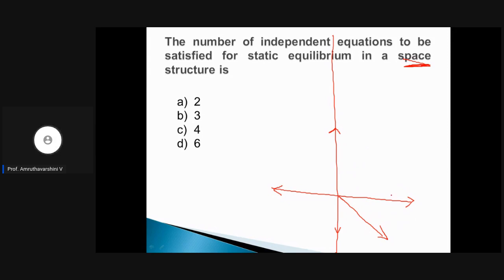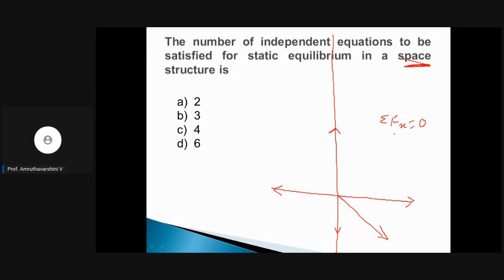Now, when a structure is in space, you need to consider three forces. The sum of all the forces in all the three directions should be 0, and moments in all the three axis directions should also be 0 whenever you talk about a space structure to be in static equilibrium. So under force, there will be three equations. One is sigma Fx equal to 0, that is, the summation of all the forces in x direction should be 0.